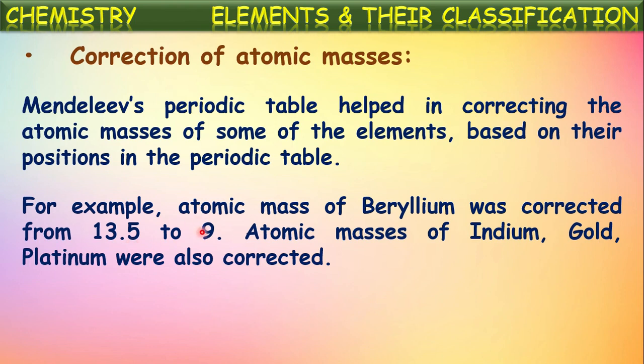to 9. In a similar way, the atomic masses of indium, gold, and platinum were also corrected based upon their positions in Mendeleev's periodic table. Earlier, they were assumed to be something else, but after placing them into Mendeleev's periodic table based upon their positions, their atomic masses were corrected. This is one of the advantages of Mendeleev's classification and table.